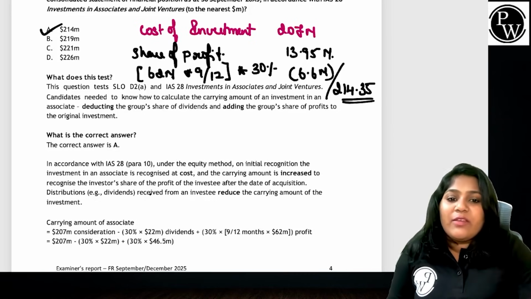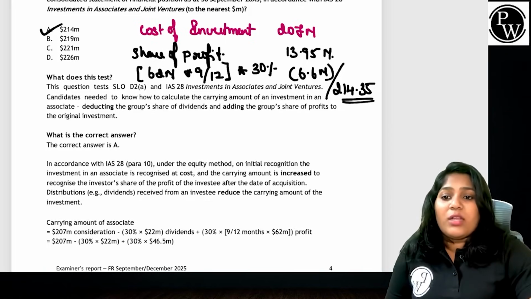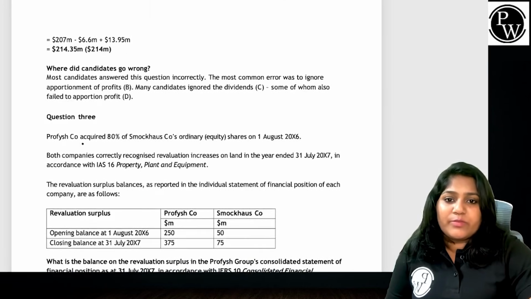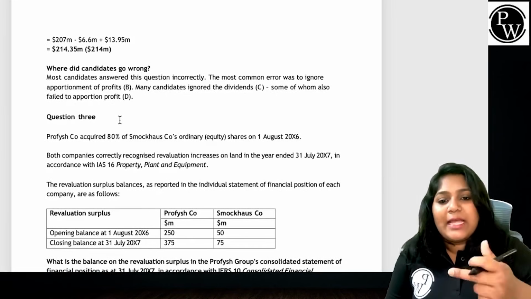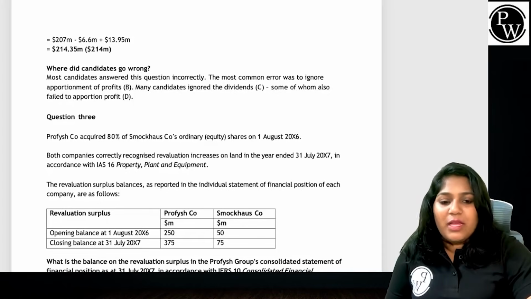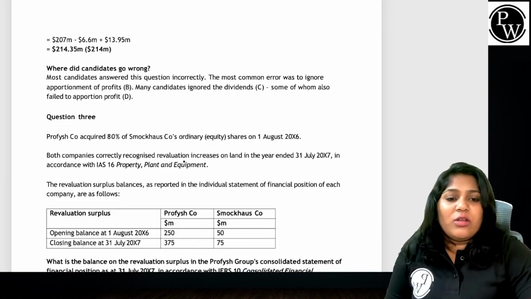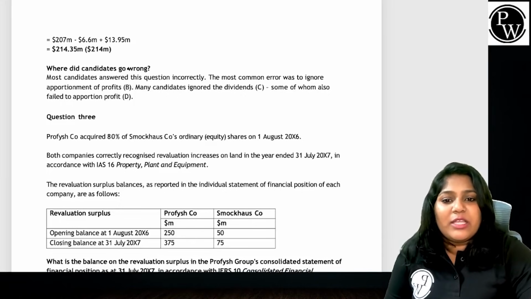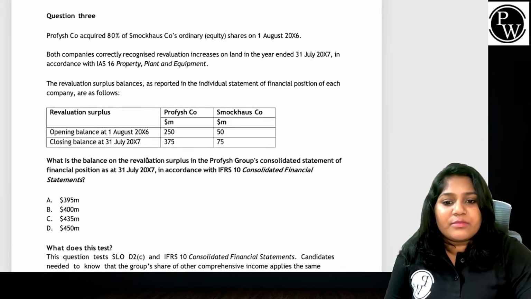So typically we calculate the same way; whatever calculation I have done, they have done the same calculation. But where did candidates go wrong? Most of the candidates ignored time apportionment, 9 by 12. They added the full year profit. They ignored time apportionment, and they also completely ignored the dividends, which is typically not to be done. Fair enough?